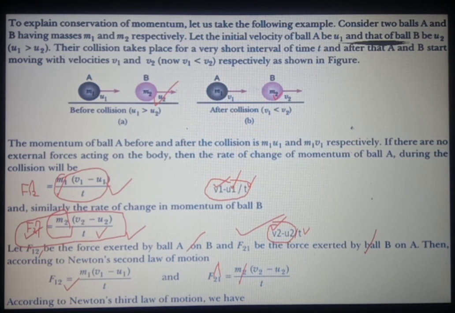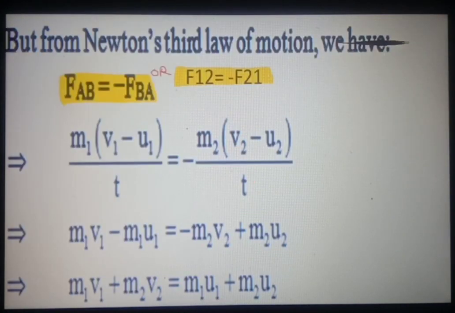Now according to Newton's third law of motion, it states that to every action there is an equal and opposite reaction. Means we can write it like this also. FAB means force exerted by ball A on ball B, and FBA means force exerted by ball B on ball A. This is the definition of Newton's third law of motion, which states that to every action force there is an equal and opposite reaction force.